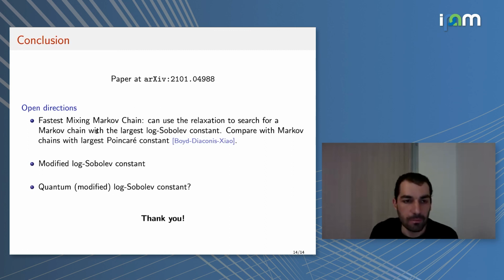There are multiple open directions that one can investigate. One, for example, is to consider the problem of the fastest mixing Markov chain. So the question of finding a Markov chain, a transition matrix K with a particular support, that has the largest Poincaré constant. This problem was considered in a paper by Boyd, Diaconis, and Xiao. One can consider the equivalent problem where we want to maximize the Log-Sobolev constant, and this can be done using our approach. I think an interesting question is to study the difference between these two objective functions.